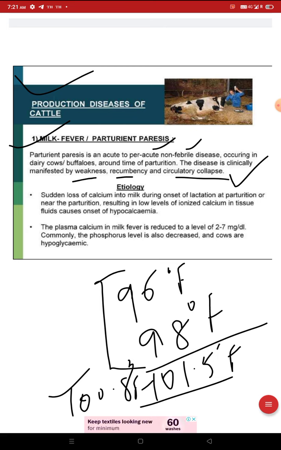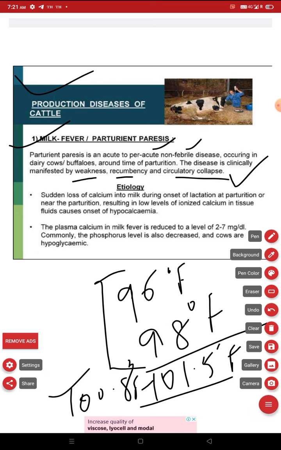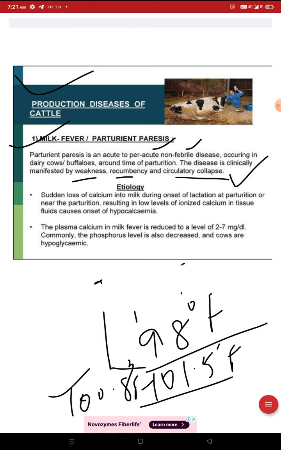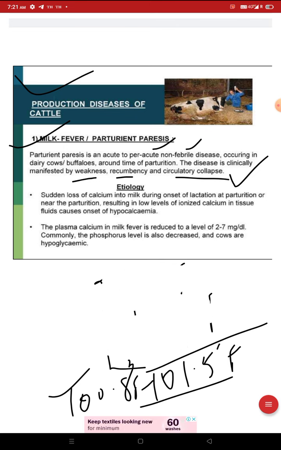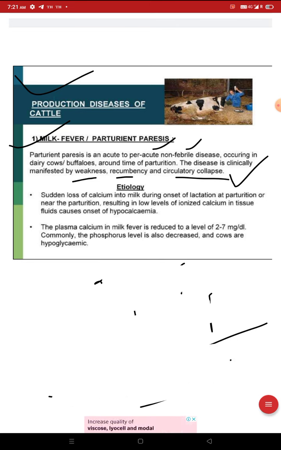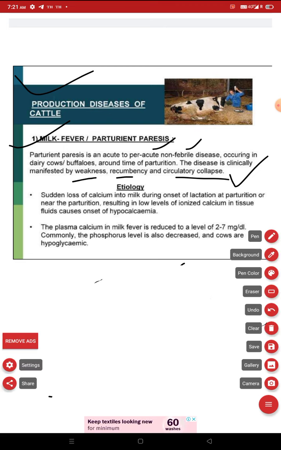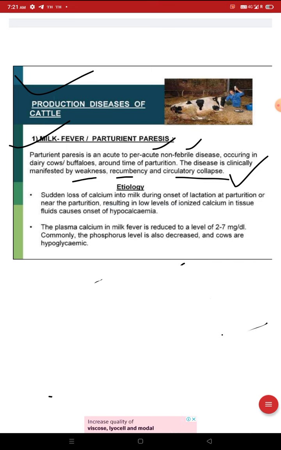What is the etiology? Etiology is the sudden loss of calcium into milk during onset of lactation at parturition or near the parturition, resulting in low levels of ionized calcium. Low ionized calcium in tissue fluid causes onset of hypocalcemia.